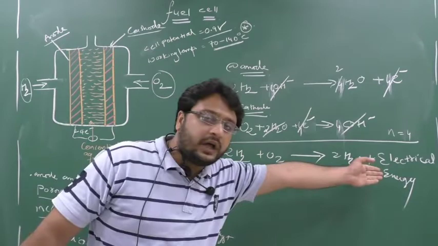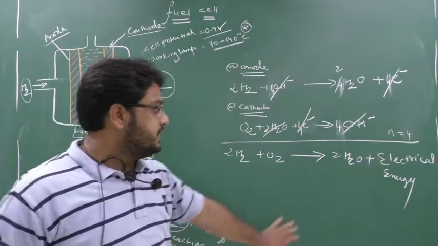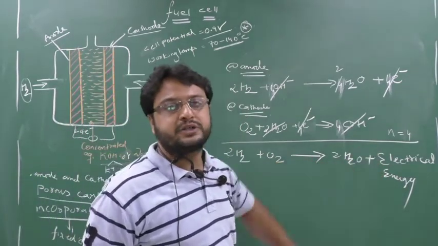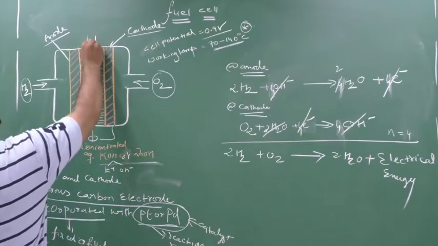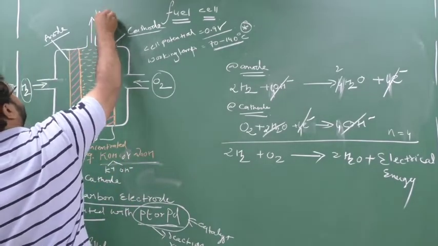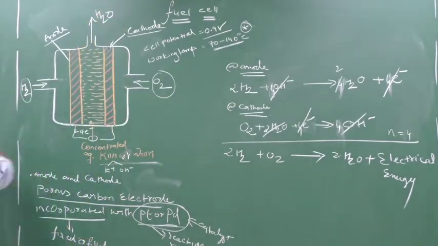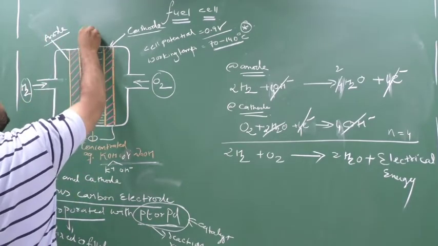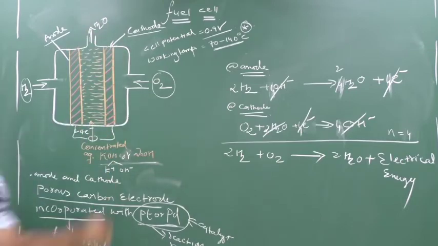So I will obtain the electrical energy, and you can see what is obtained on the product side. On the product side, what is obtained? Water. So water will be obtained, which is potable, meaning it is used for drinking. Clear? I will tell you the example, but here the byproduct will be water.